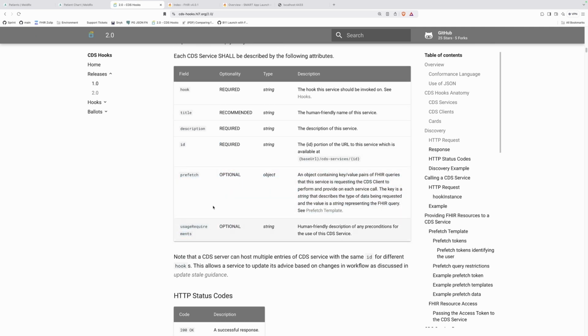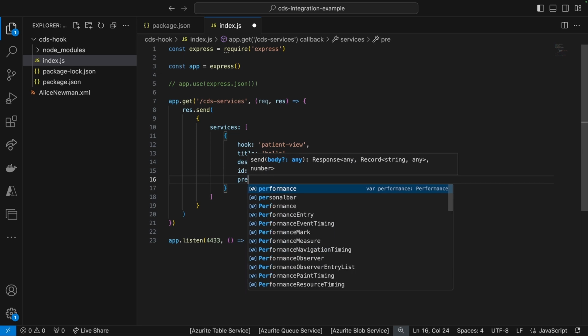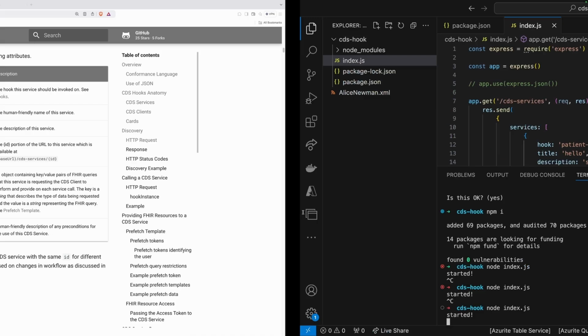Prefetch and usage requirements are optional, but the prefetch is important because you're effectively going to give whoever is calling your hook some information about what data you're expecting, okay? Since we're going to be saying hello to a patient, we will want patient information. So I will put prefetch here, and I will comment it out, because if we just want to start with hello world, we don't really need any patient information. So I'll just leave it blank here, okay? Let's go ahead and start this.